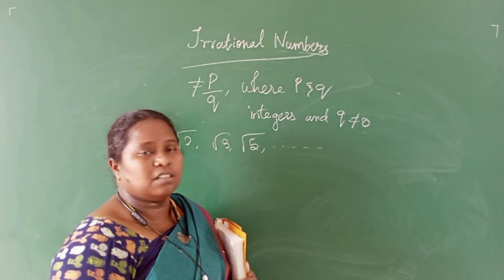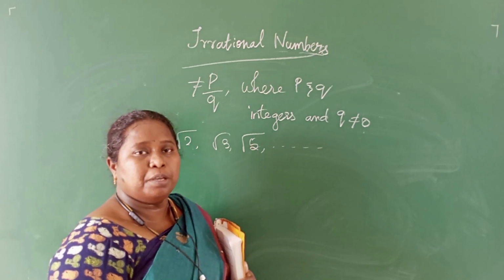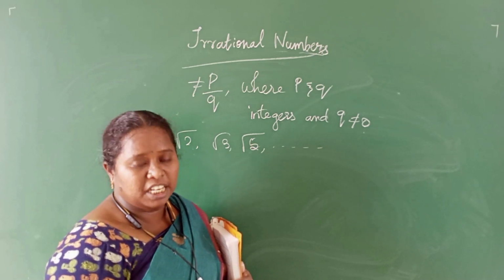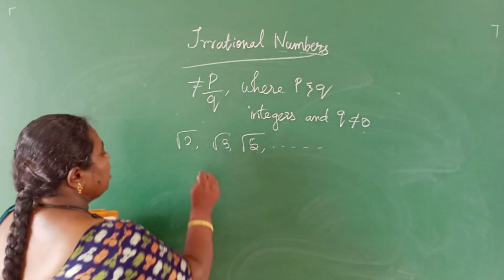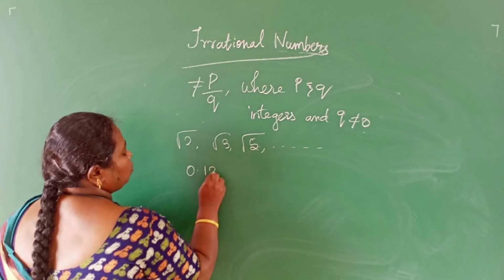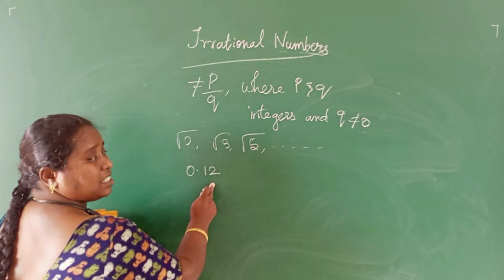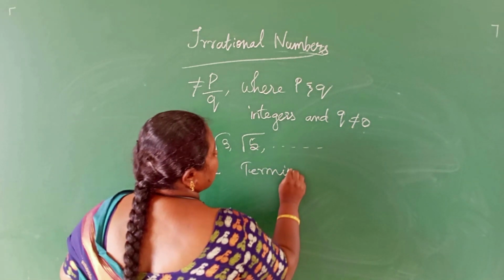There is another condition. If a number is in the form of p by q, we are going to check whether it terminates or not. For example, the number 0.12 terminates. This number is terminating.